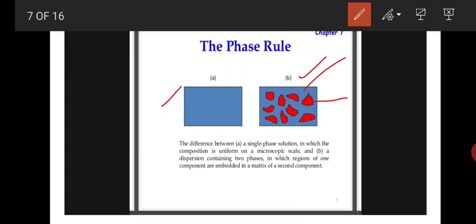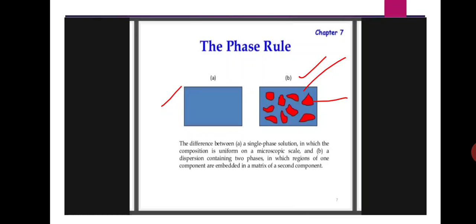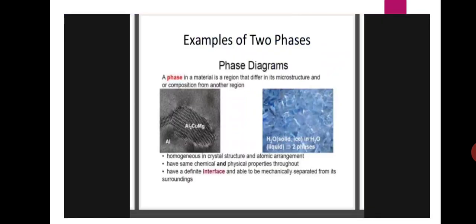Okay, here B is a dispersion containing two phases, in which regions of one component are embedded in a matrix of a second component. Here we are seeing two components, two phases clearly. And examples of two phases, phase diagram. A phase in a material is a region that differs in its microstructure and/or composition from another region.